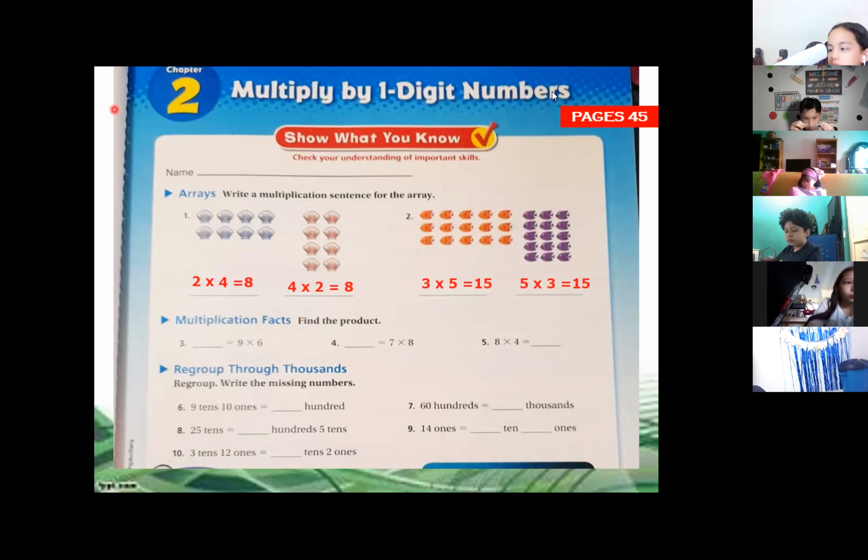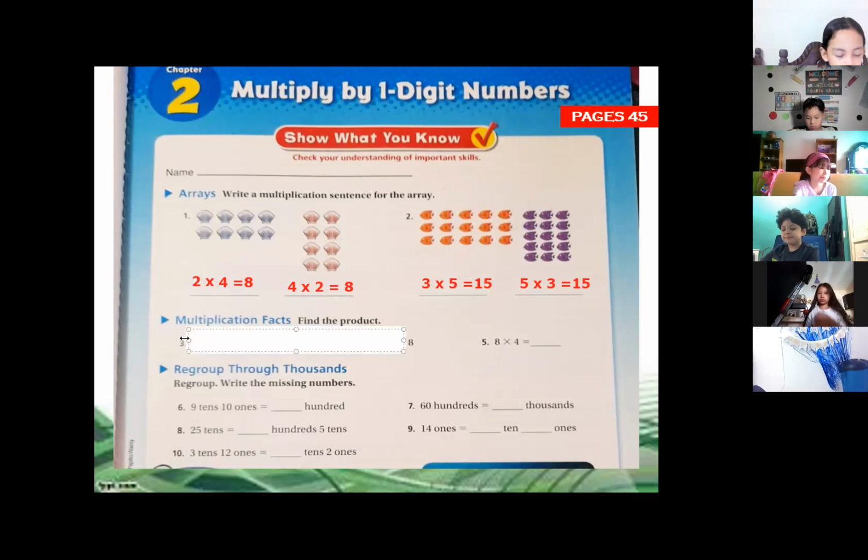Yes. Now, I'm not going to help you with this, just with number 3. You're going to find the answer of the others. What is the answer of 9 times 6, class? We're going to write the answer here. Correct. 54. Lucia? 54, that's right. So you write the answer.